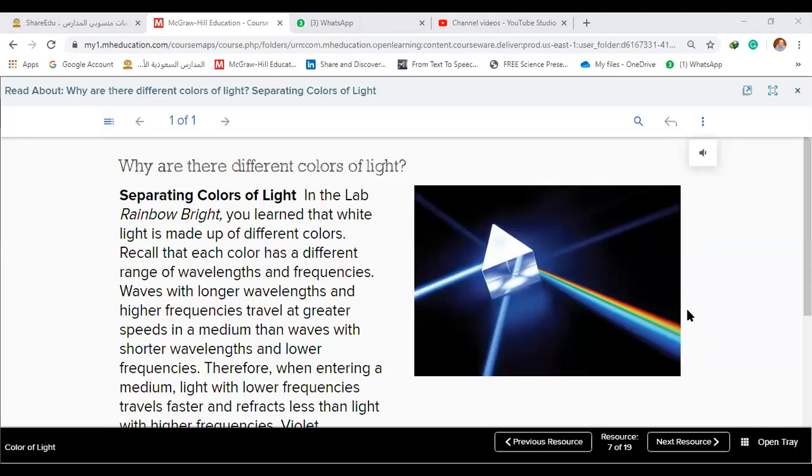White light is made up of different colors. Recall that each color has a different range of wavelengths and frequencies. Thanks, Zaid.